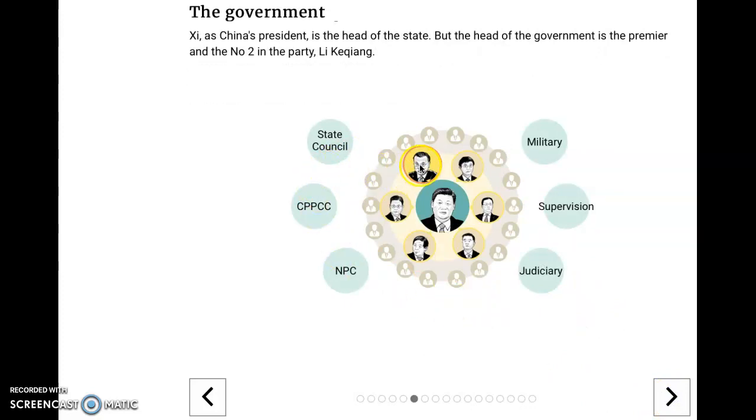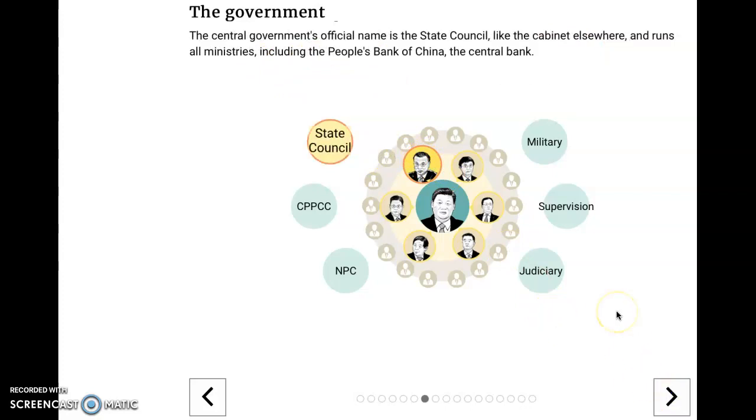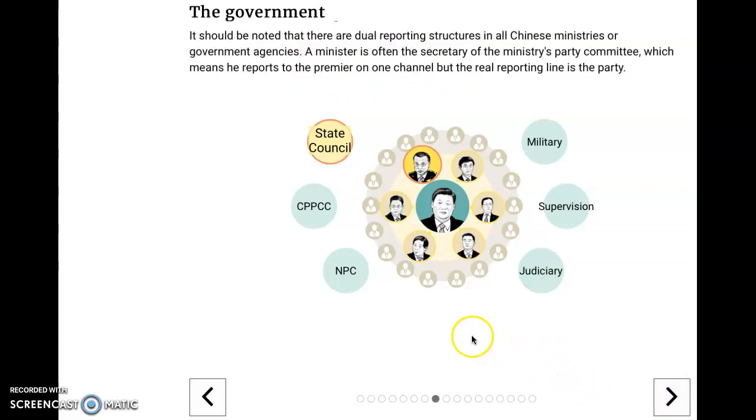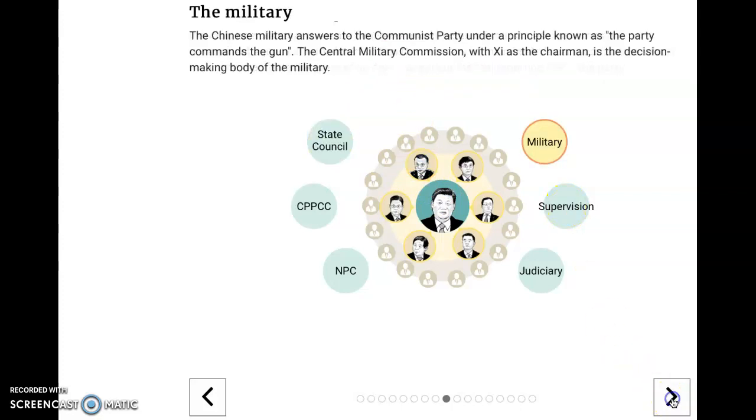As China's president, he's the head of state, but the head of the government is the premier and number 2 in the party, Li Keqiang. You just saw his picture. He runs the State Council and all ministries, including the People's Bank of China, the central bank. There are dual reporting structures in all Chinese ministries and government agencies. A minister is often the secretary of the ministry's party committee, which means he reports to the premier in one channel, and the real reporting line is the party.